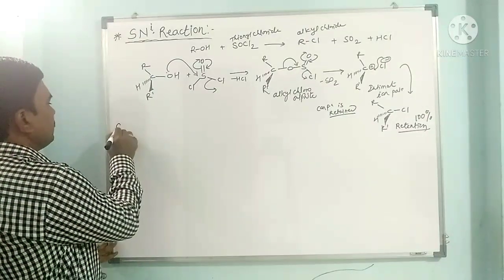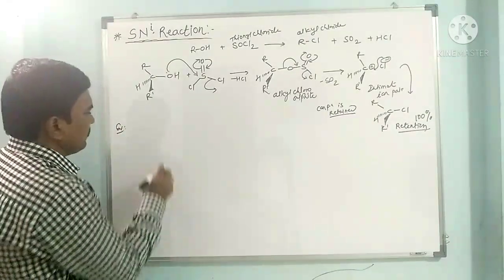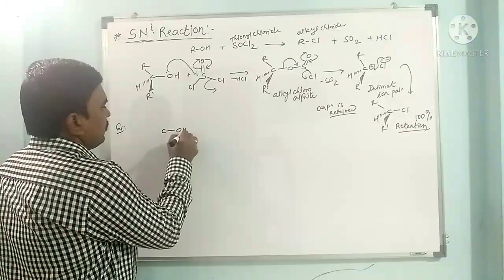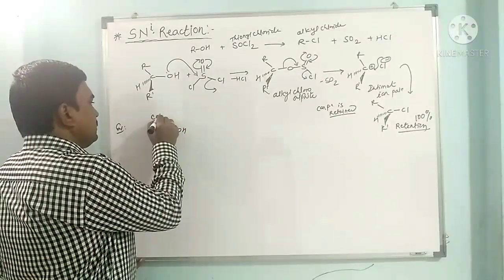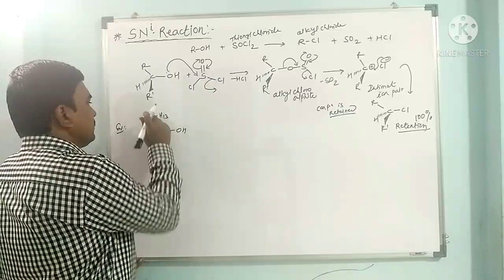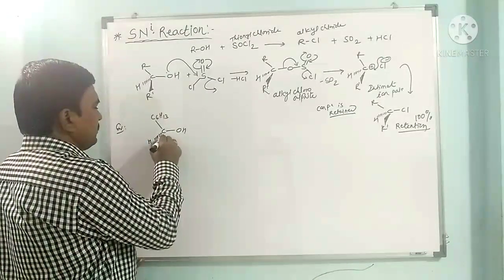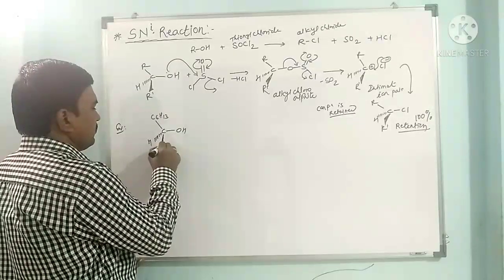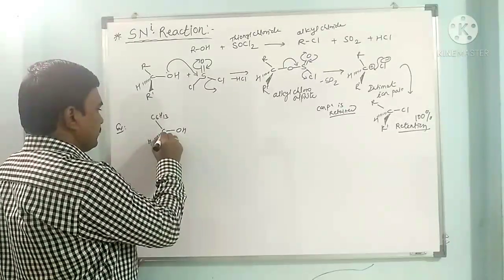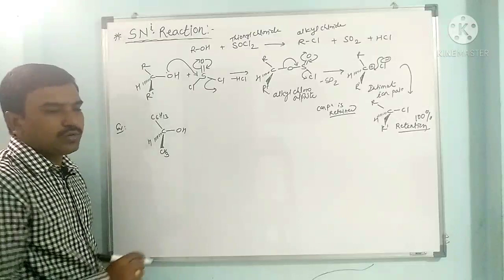When we have another alcohol, C6H13, here there is a hydrogen, and here there is methyl, CH3. So this is 2-octanol.